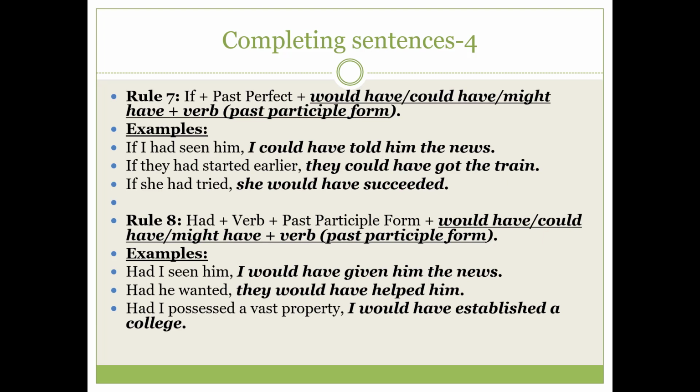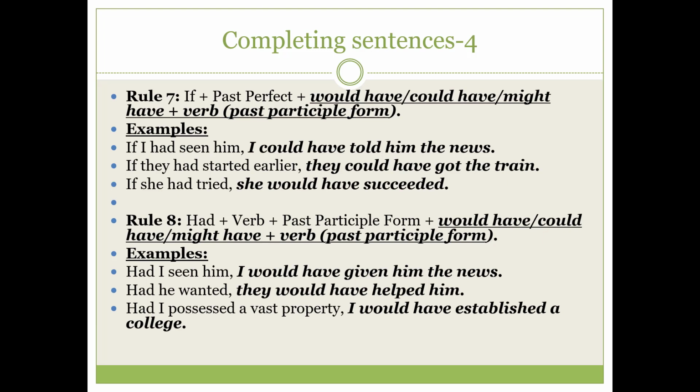And when you are using would have or could have or might have, after that you have to use the past participle form of the verb. Remember, past participle form of the verb. As in the example, if I had seen him, you can see that we have used past perfect tense after if. If I had seen him, I could have told him the news. We have used could have, and after could have, what have we used? Told. Yes, this is the past participle form of the verb.